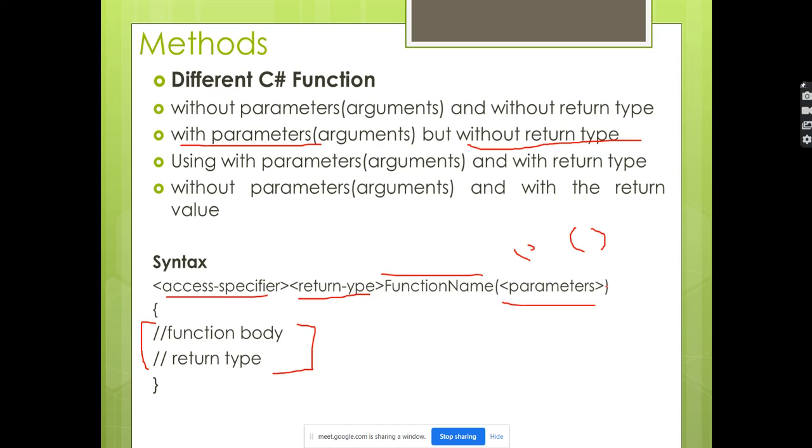So the calling function and what we are creating in the method have to match. If the calling function is sending parameters, then we have to use parameters. If it is not sending, there is no requirement of parameters here. Here I used the word arguments. Don't get confused again: arguments are nothing but parameters only. Arguments and parameters are both the same. In some articles or books they use the word arguments.